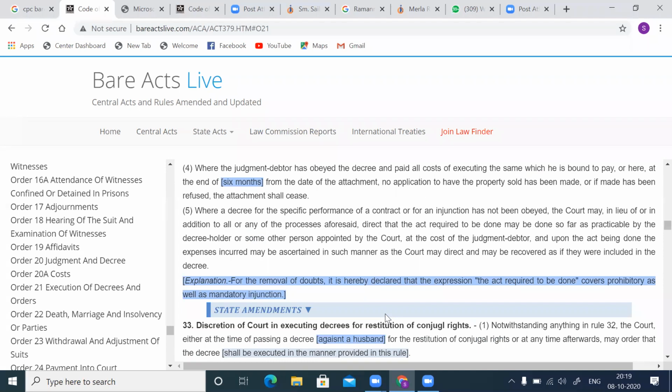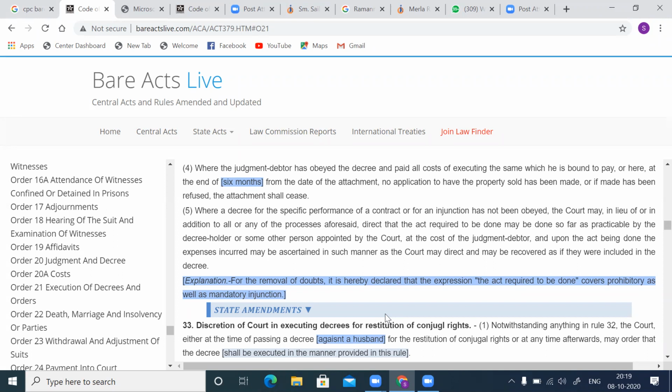Now, first, kindly note that attachment can be done in a decree for specific performance, restitution, and also in the case of injunction. But the only thing which you can notice here under Order 21 Rule 32 is that there cannot be arrest of the judgment debtor in restitution of conjugal rights, but only attachment of the property is given. That will come later on.